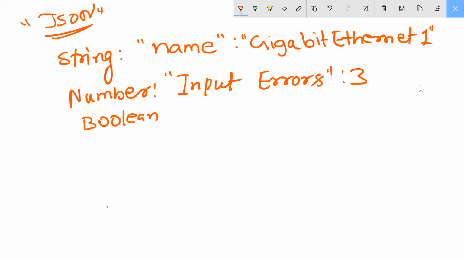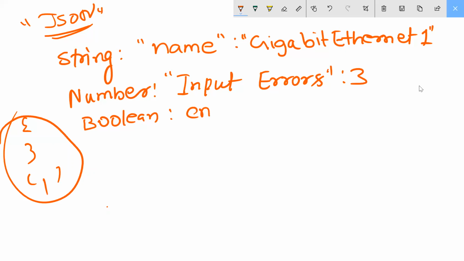Boolean is there. I will call Boolean number. In Boolean you've seen brackets, parentheses, numbers, all these things coming inside the Boolean part. So inside the Boolean, I am calling enable.